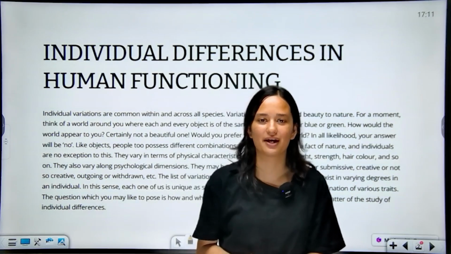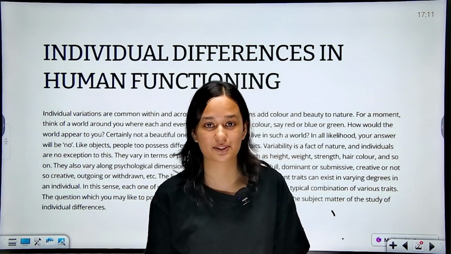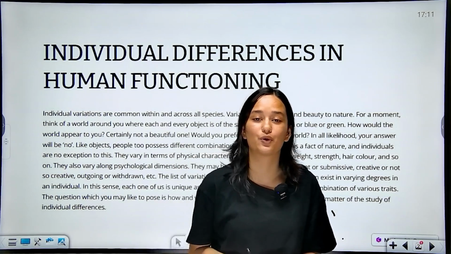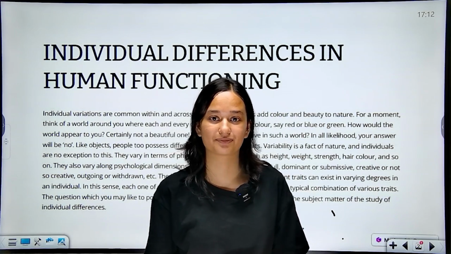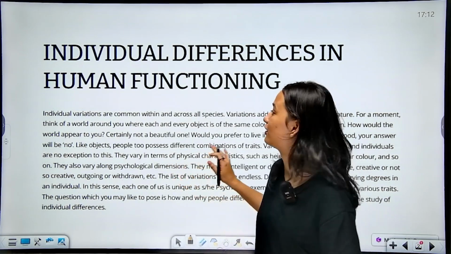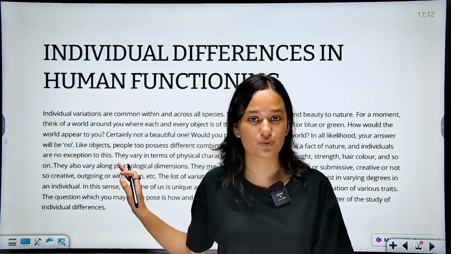I am Akansha and today we will be studying Psychology from the class 12th textbook. I hope you are doing well and I hope your CUET preparation is going well as well. So today we will be studying the unit 1st of the Psychology 12th textbook, that is individual variations.